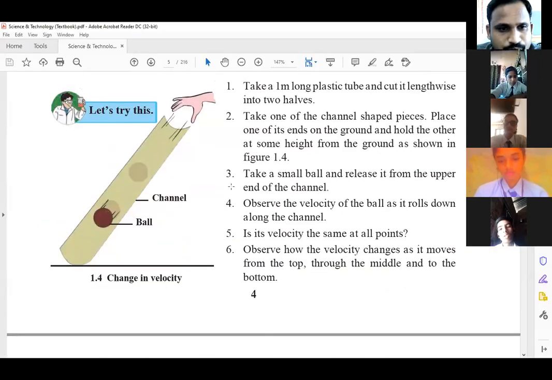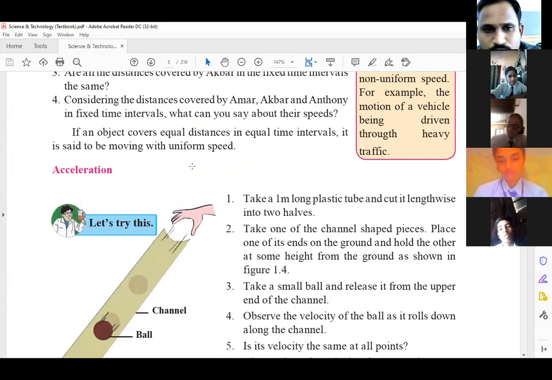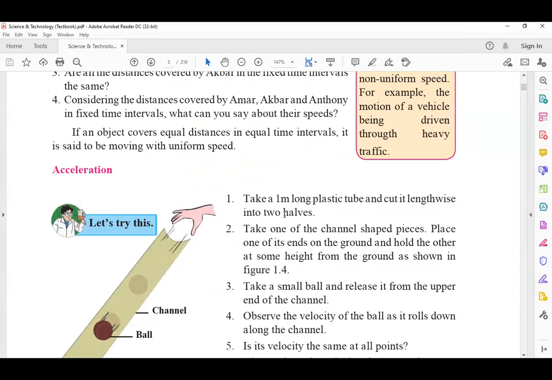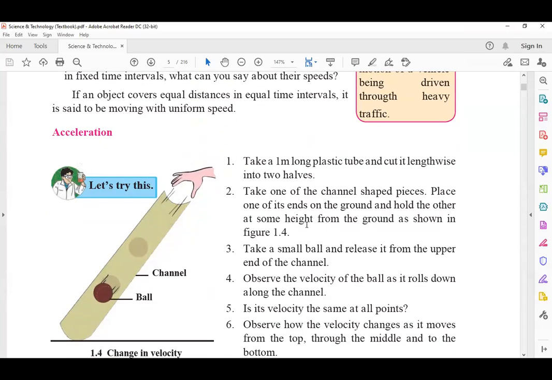Now next, let's go to the content. Can you find this PDF on your screen? Yes, sir. Now see, to understand the change in velocity, there is one activity given in your textbook. Let's go through it. See what is given. Take a 1 meter long plastic tube and cut it lengthwise into two halves. Okay, you can take a cylindrical tube and cut it lengthwise at the center so that we can have two halves.